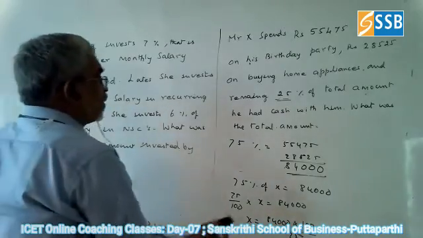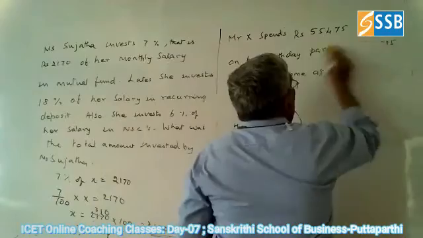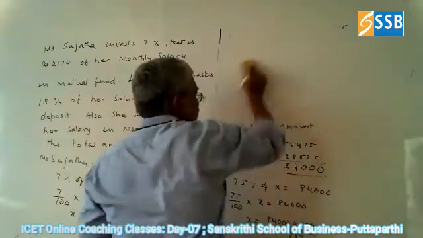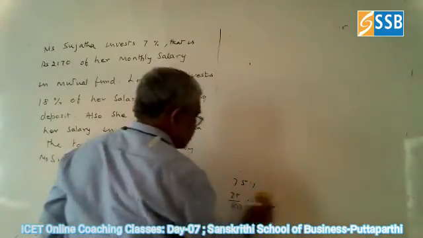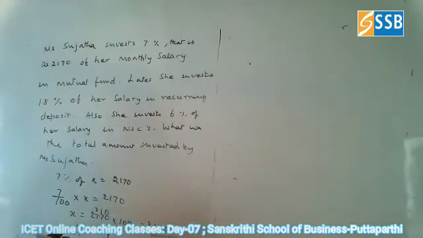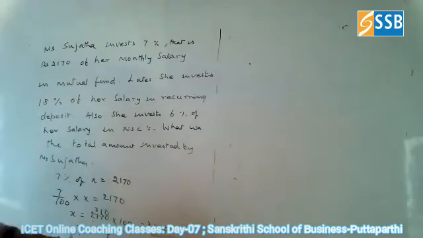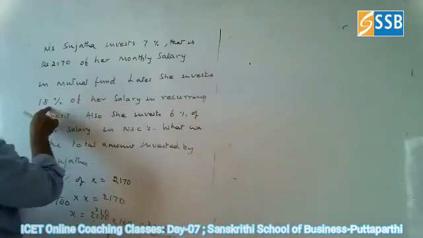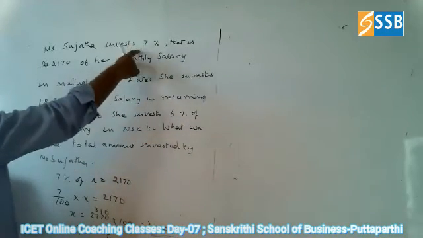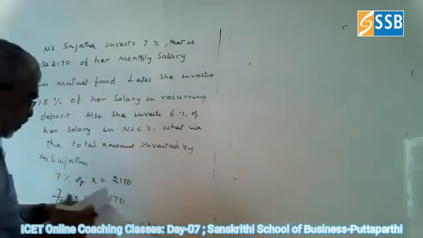So now let us go for what is the investment they asked. The question asked is what is the investment. So the total percentage you have to add. So now 7 plus 18 plus 6. 7 plus 18, 25 plus 6, 31%.